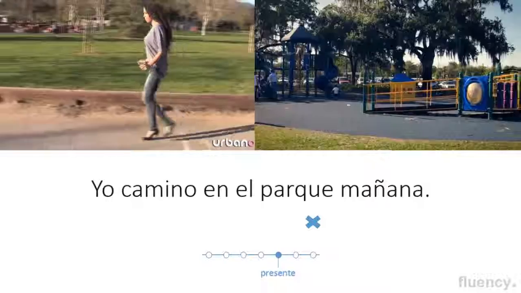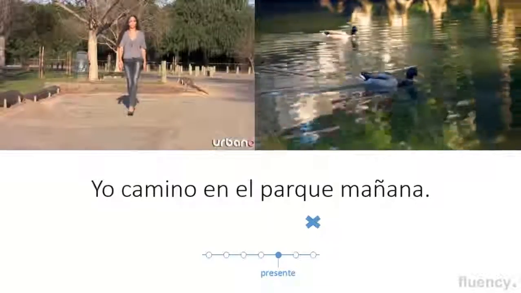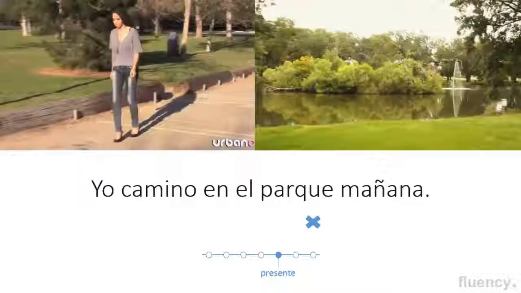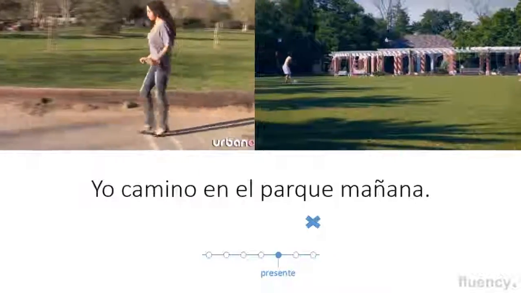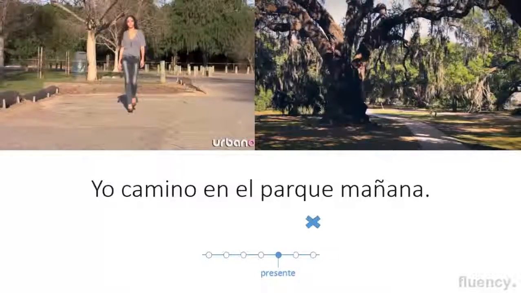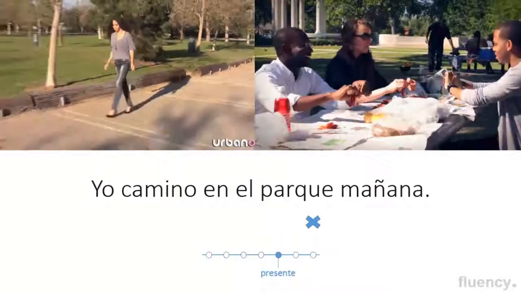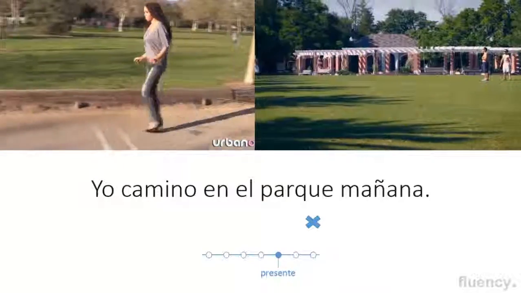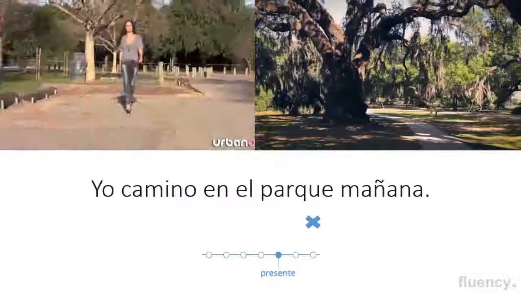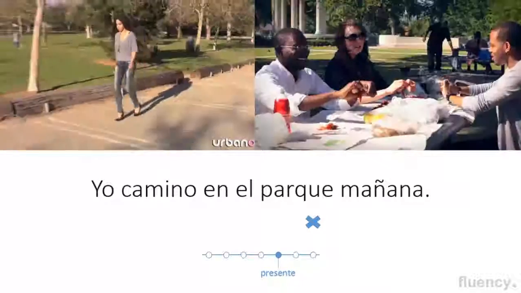Or we could use this conjugation we've been looking at to talk about something that happens in the future. Mañana, like tomorrow. Mañana is tomorrow. So if I say yo camino en el parque mañana, I'm not using a new tense, I'm just using the ones we've been doing, but I'm using it in a context in which the future is being discussed. Yo camino en el parque mañana. So it's kind of like I will walk in the park tomorrow. I'm going to go walk in the park. I'm walking in the park tomorrow. Something like that. It's in the future, right?